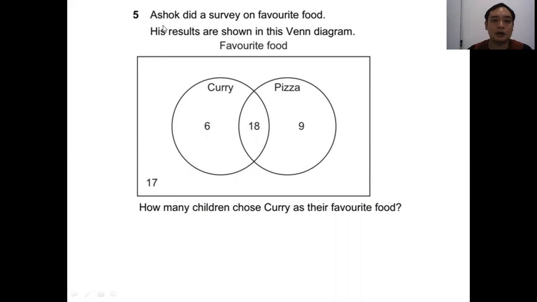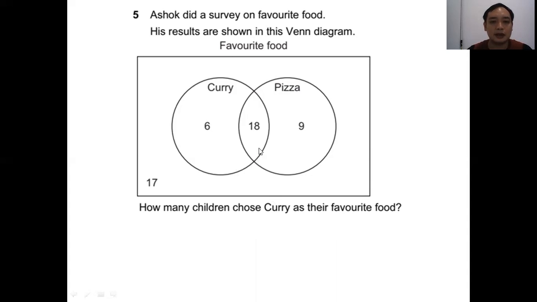Question 5. Ashok did a survey on favorite food. His results are shown in this Venn diagram. Favorite food. So this is the result. So the first circle here is the people eating curry, and the second circle here is the people eating pizza. How many children chose curry as their favorite food?